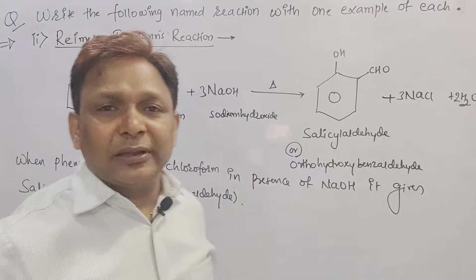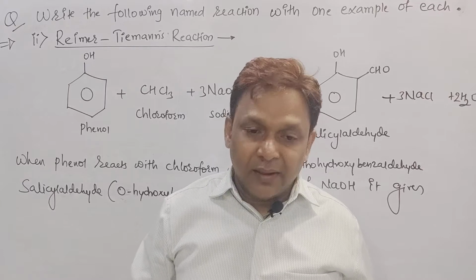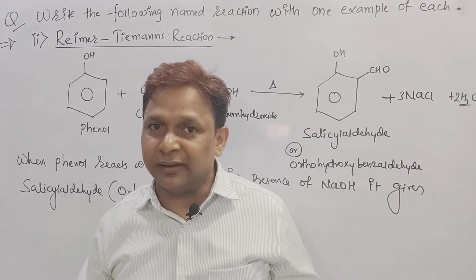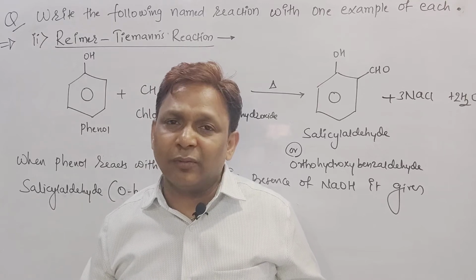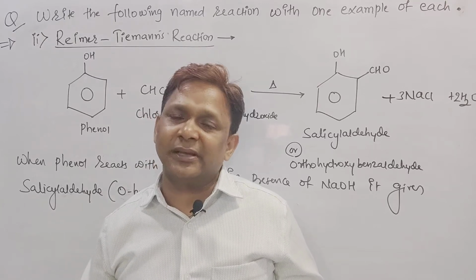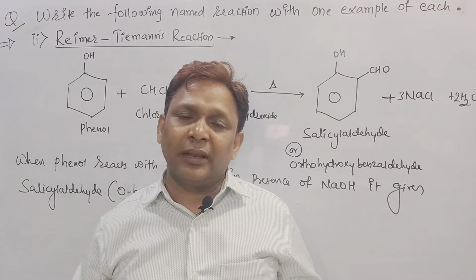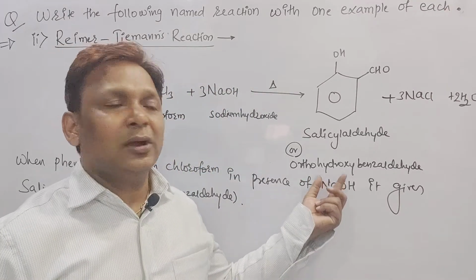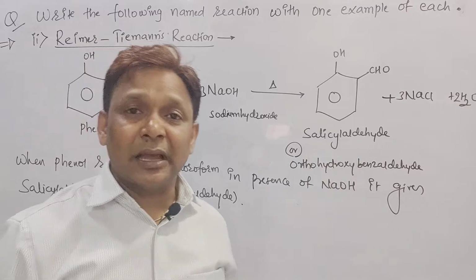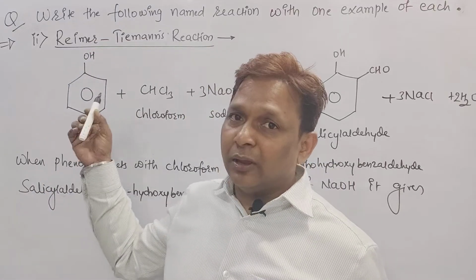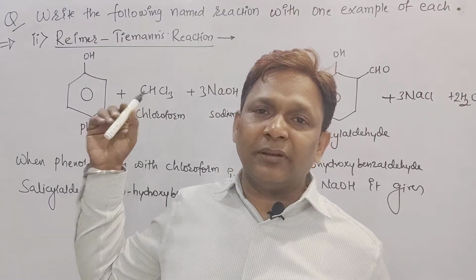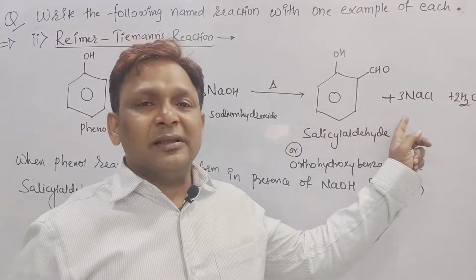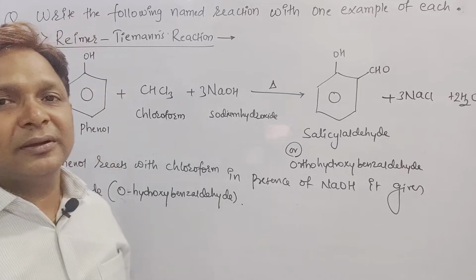What we saw in the first method is the Williamson synthesis, the preparation of ether: RX plus NaOR gives rise to ROR plus NaX. The second one is the Reimer-Tiemann reaction, the preparation of ortho-hydroxybenzaldehyde, also called salicylaldehyde. It can be prepared from phenol. Phenol plus chloroform in the presence of NaOH on heating gives salicylaldehyde, NaCl, and water as a byproduct. Right, beta?